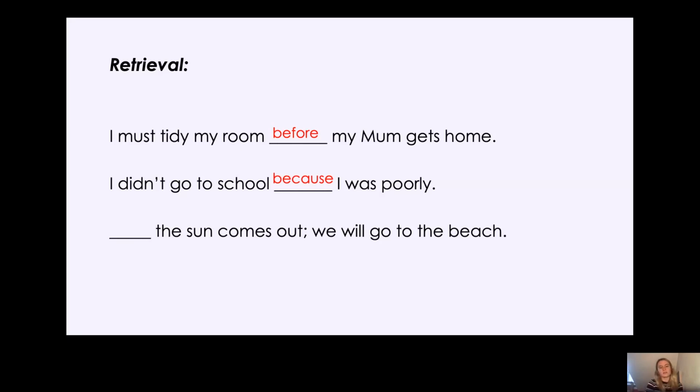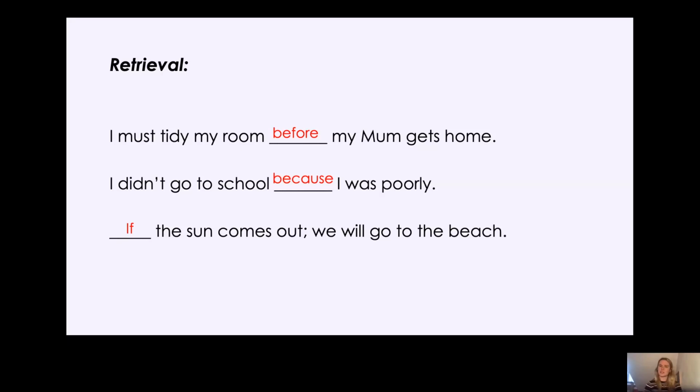What about when the sun comes out, we will go to the beach? Oh yes, you could have that, couldn't you? And you could also have after the sun comes out, we will go to the beach. So I've got if here, but as I said, we can also use when and after in this sentence. Did you spot the ones where you could use more than one subordinating conjunction? Fantastic, well done. Okay, so let's move on to today's learning.